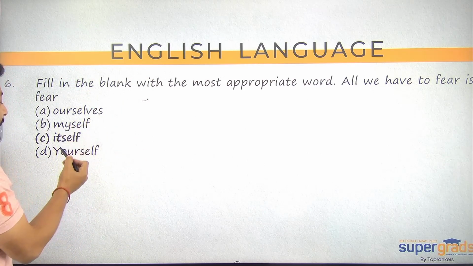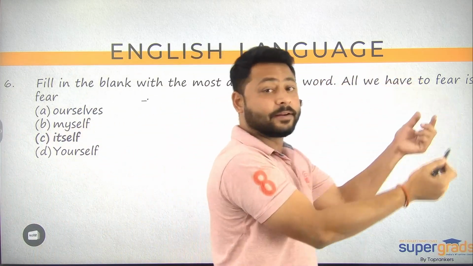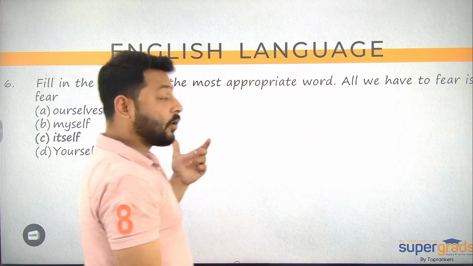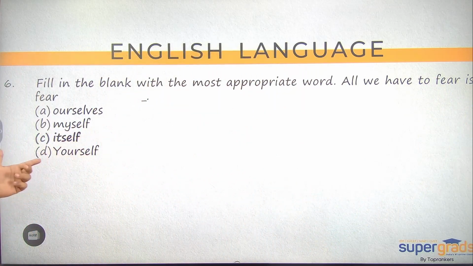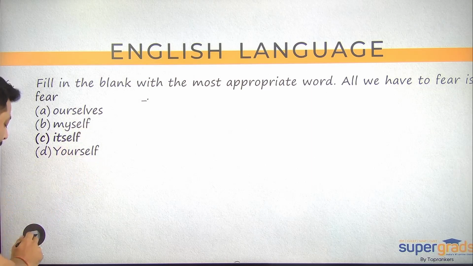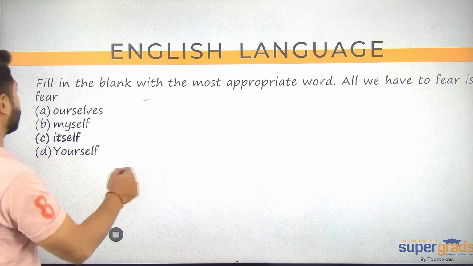Our cells, my cells, your cells, so it seems when I am referring here, but in refer, where is my reference? The reference is on fear. For fear, what kind of pronoun, or which pronoun, are we going to use here? Itself, because it is used. These are all personal pronouns. So the correct answer option for question number 6 is going to be C, Calcutta. Alright, so that is your correct answer option for C, Calcutta.